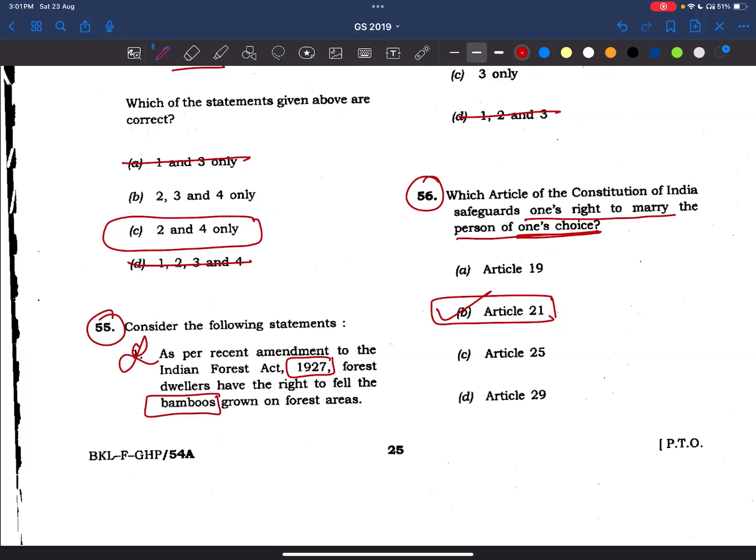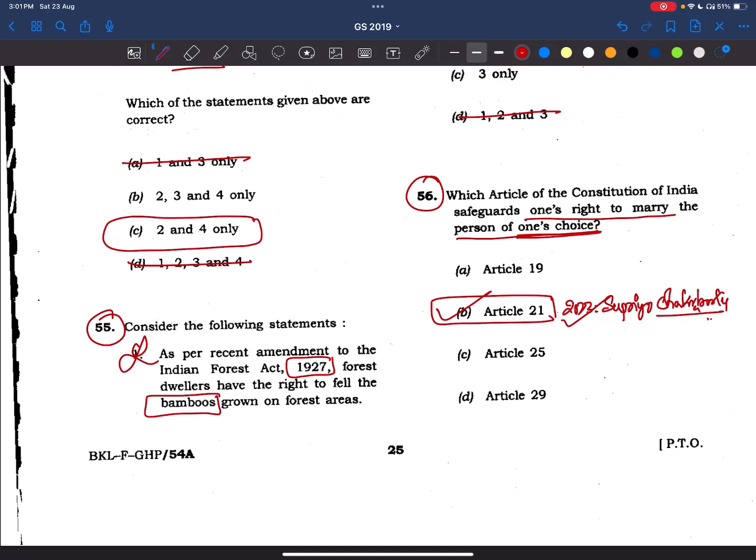Okay, in 2023, in the case of Supriyo Chakraborty, this was made very clear that it is not a fundamental right under Article 21, but it is a safeguard to people who want to marry of their own choice.